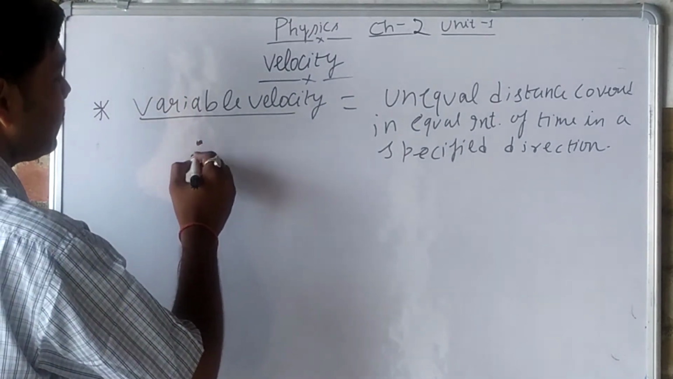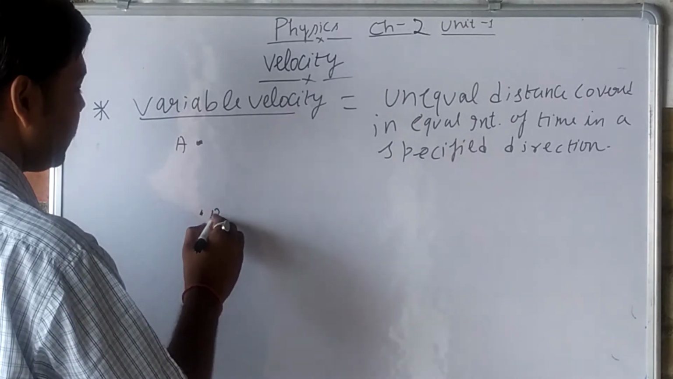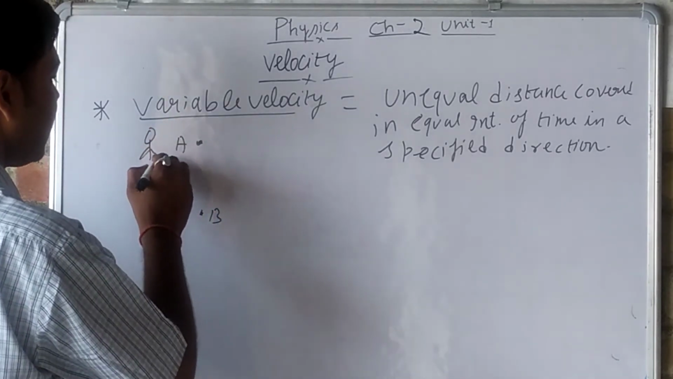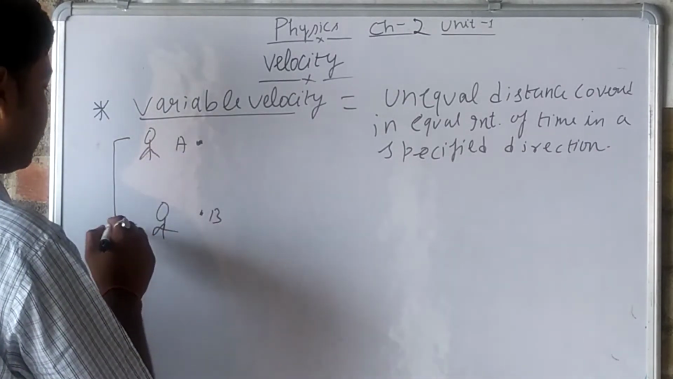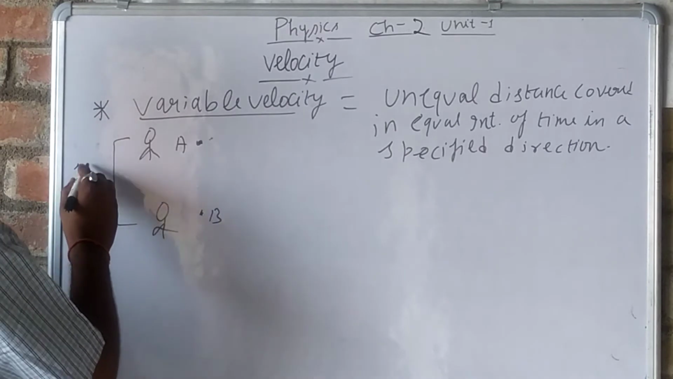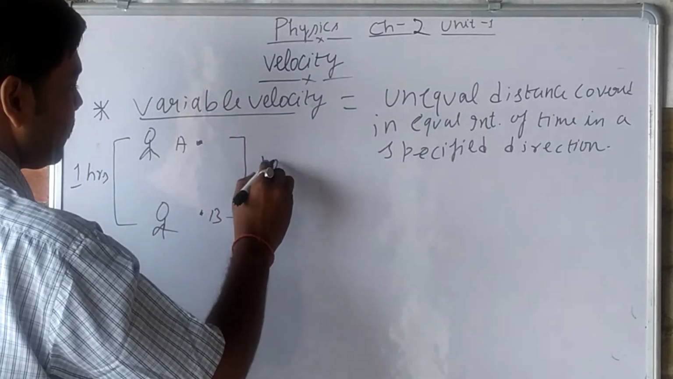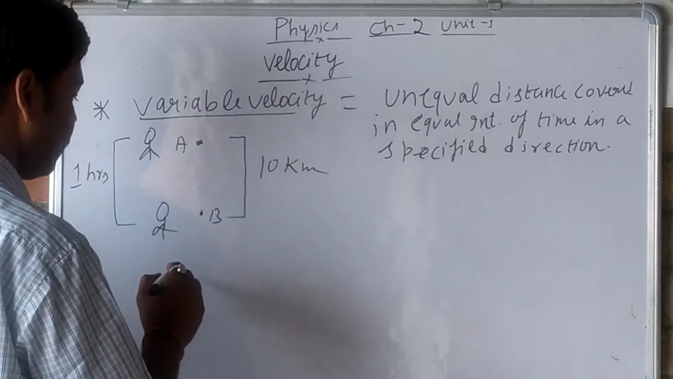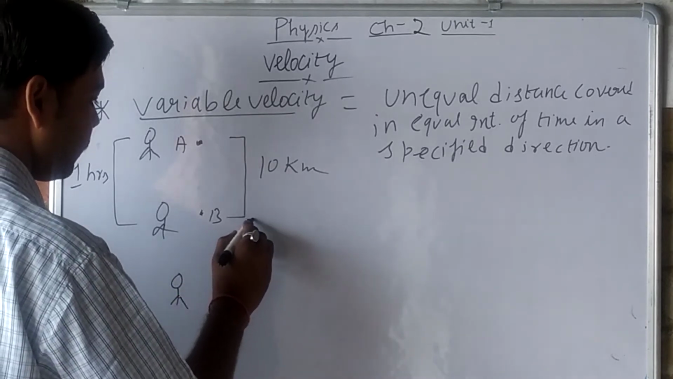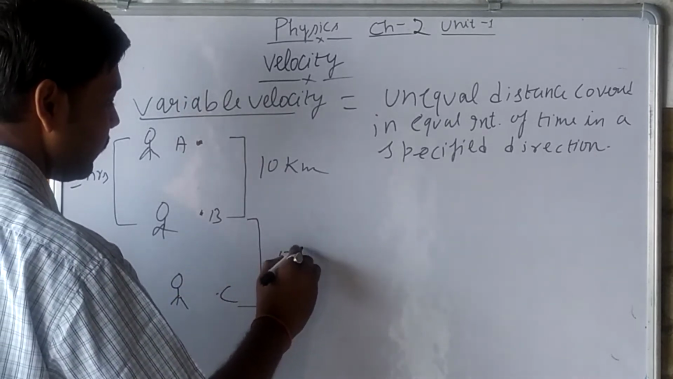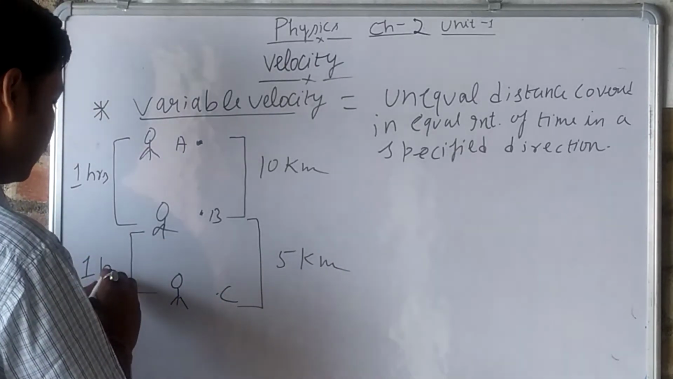For example, this is a point A, and this is a point B. Now here we are moving from here to here, and we are covering 10 kilometers in 1 hour. And from B to C, how much distance have we covered? Suppose only 5 kilometers, and again in 1 hour.